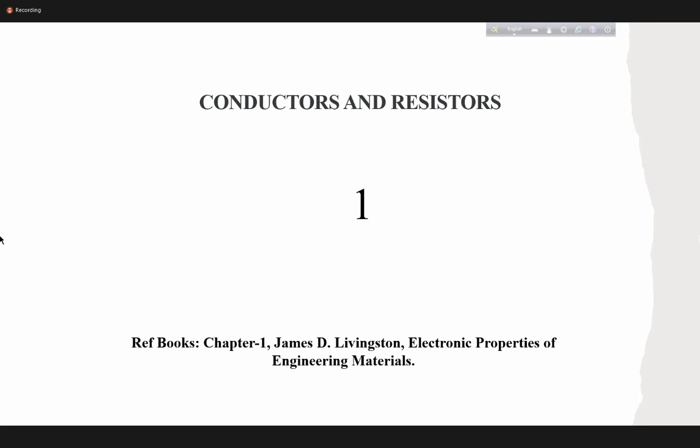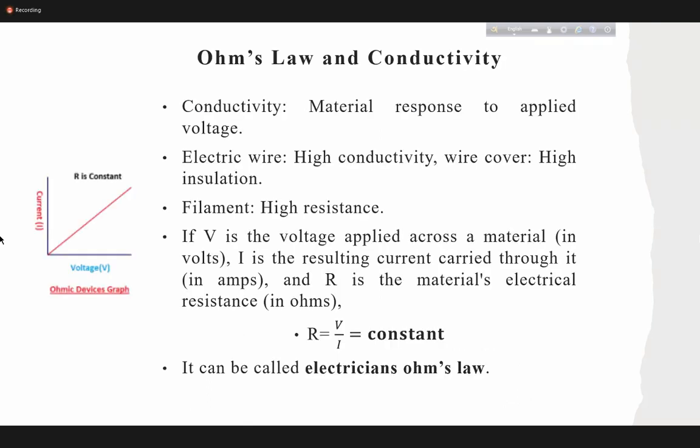But in this case, electron moves randomly in all the directions, so you don't get conductivity because of the thermal energy initially. But what you can do, if you apply a voltage, then electron will move from one side to another depending on your applied voltage direction, and that voltage will provide you the conductivity. Clear? So when you apply a voltage, we have positive potential on one end, negative potential on another end, then obviously electron will move from one end to another end, and that is the conductivity. So basically conductivity is the material's response to the applied voltage. When we apply the voltage, how the material is responding, right?